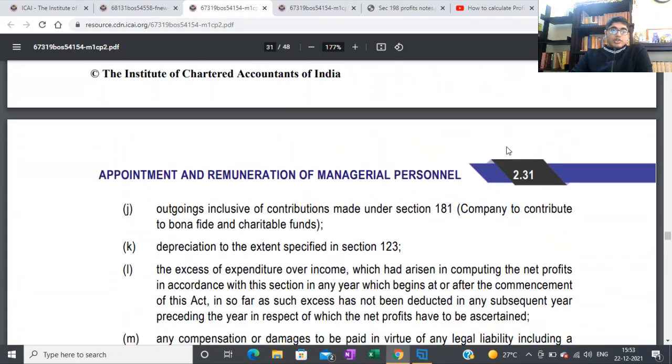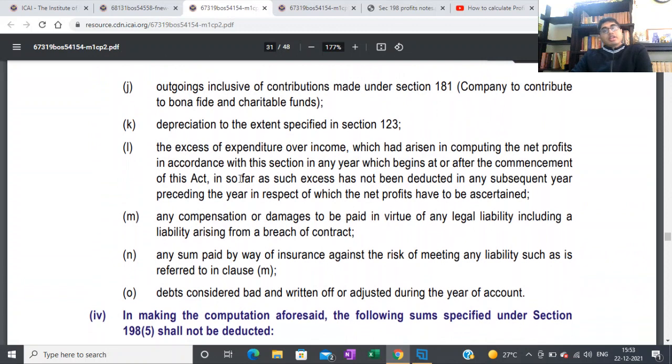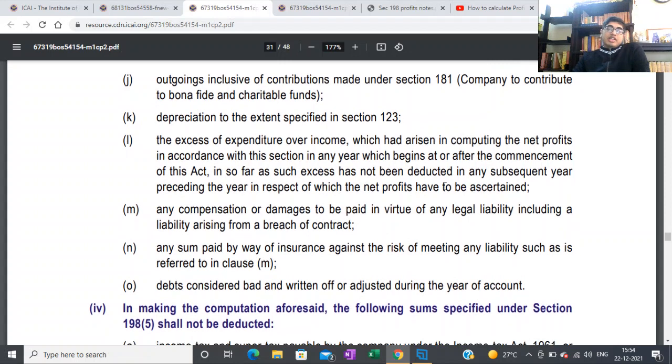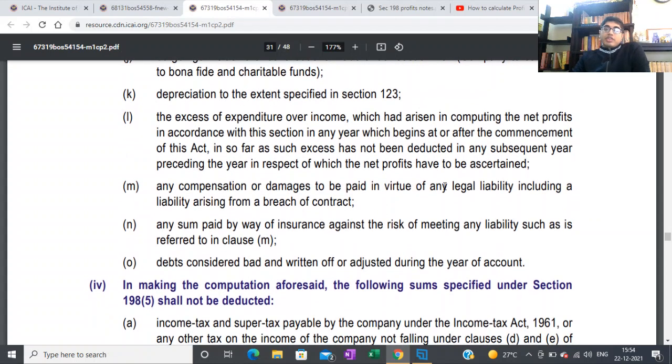It's worded here. See, it's saying: excess of expenditure over income which had arisen in computing the net profits in accordance with this section in any year which begins at or after the commencement of this act, insofar as such excess has not been deducted in any subsequent year preceding the year in respect of which the net profits have to be ascertained. Basically, this means that